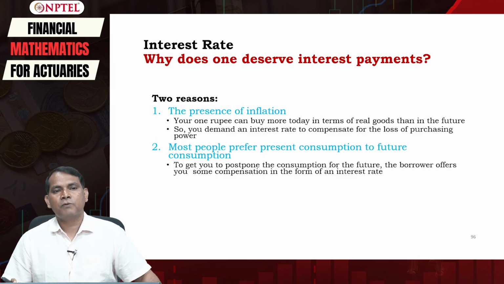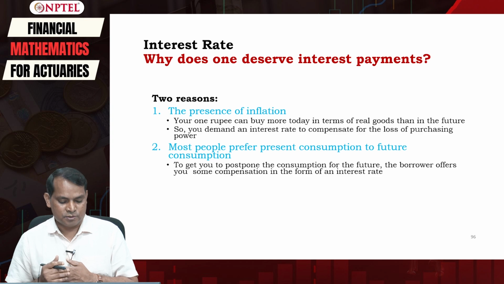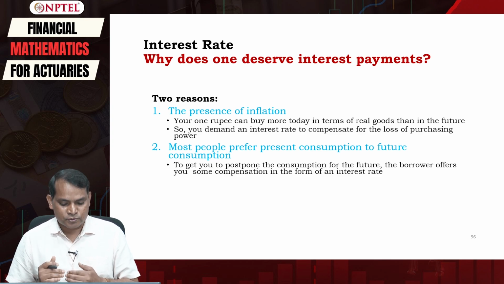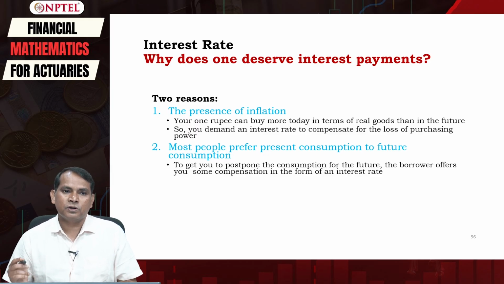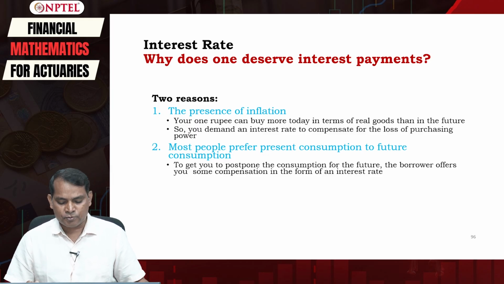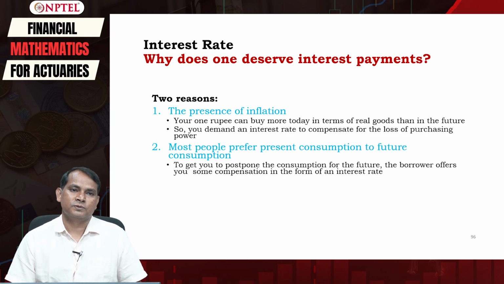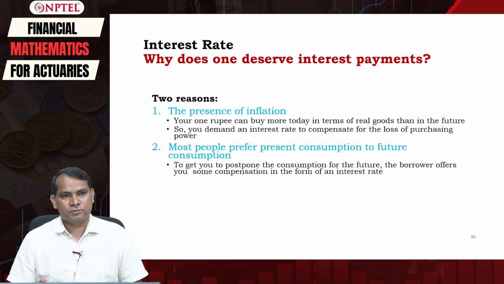So our present consumption is more important than future consumption. And therefore, to get you to postpone the consumption to the future, the borrower must offer some compensation in the form of an interest rate, and this happens even without inflation.